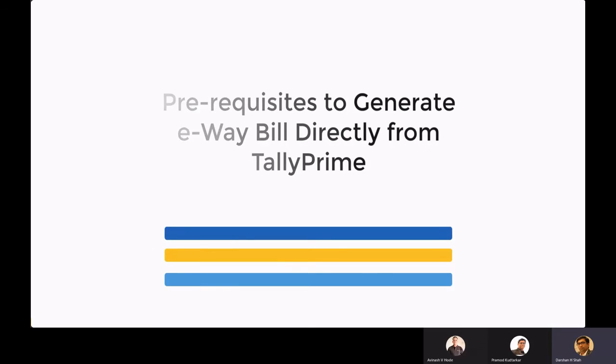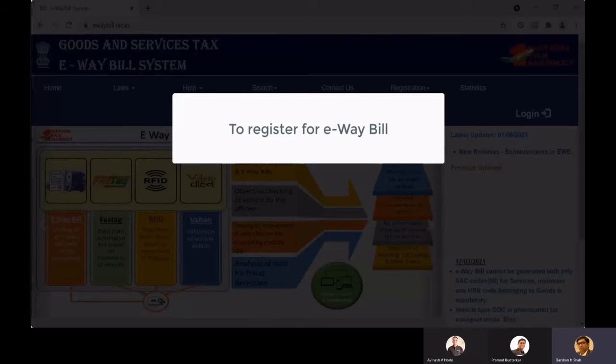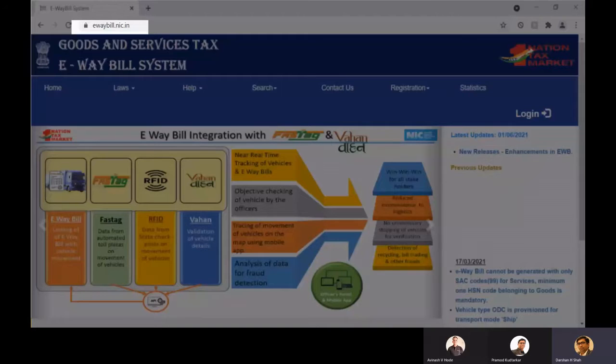And there are a few configurations which we need to do on the portal. For the online e-way bill, first we have to register ourselves onto the e-way bill portal, and we have to select a GSP called Tally India Private Limited, and we have to select the API as Tally India Private Limited. Now, how do we register?